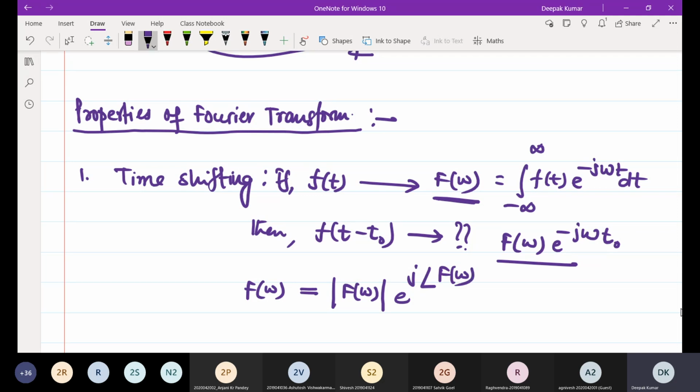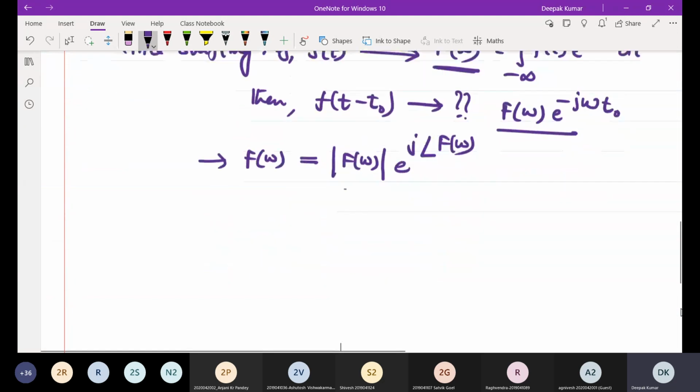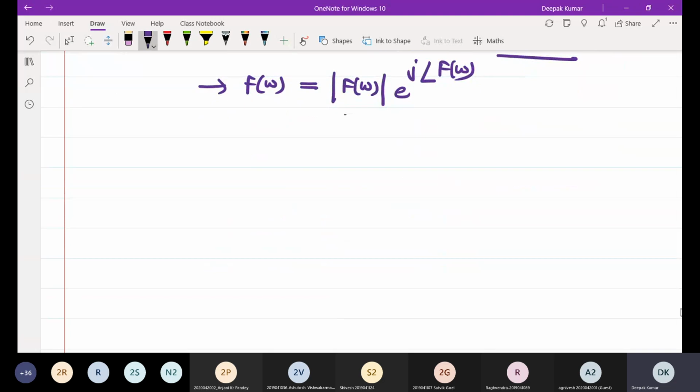That is the general expression to represent magnitude as well as phase. Now, if there is a time shift of this function, then f of t minus t naught has the Fourier transform F of omega e to the power minus j omega t naught.